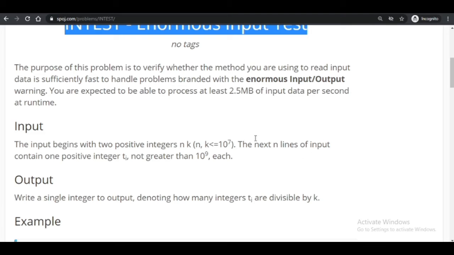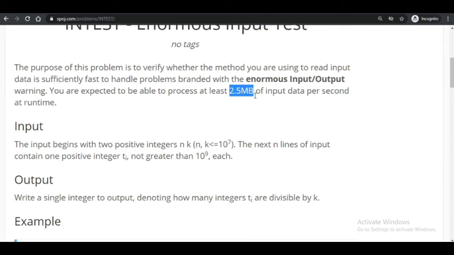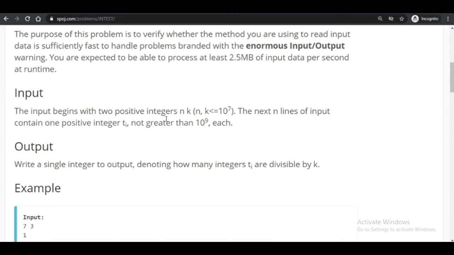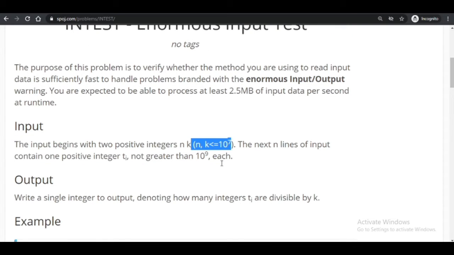In this problem, the purpose is to verify that the method you are using to read input data is sufficiently fast to handle problems branded with the enormous input/output warning. You are expected to be able to process at least 2.5 MB of input data per second. The input given to this particular program would be less than or equal to 10 raised to power 7.